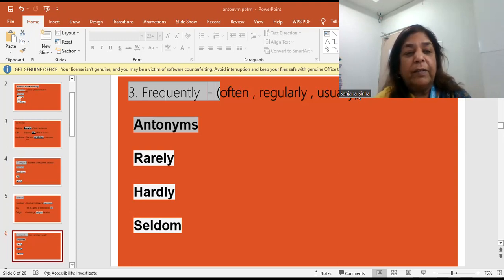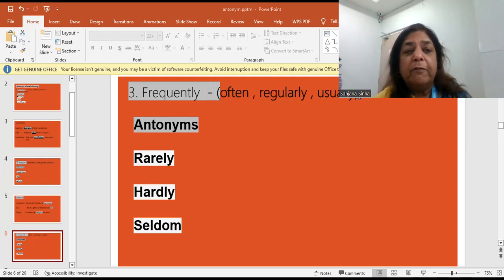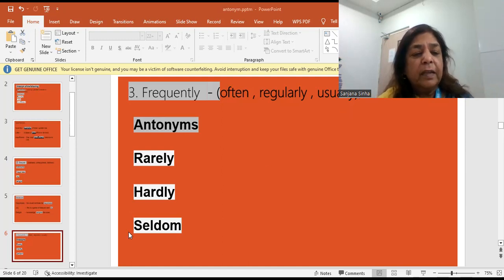So, rarely, बहुत कम. Hardly, बहुत ज़्यादा कम. And seldom मतलब शायद नहीं के बराबर. So these are the antonyms of the word frequently. Frequently का antonym है rarely, hardly, seldom, and there are many other words. But let us take down the first three words.